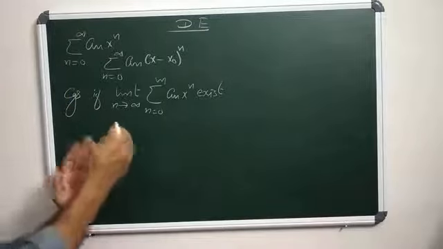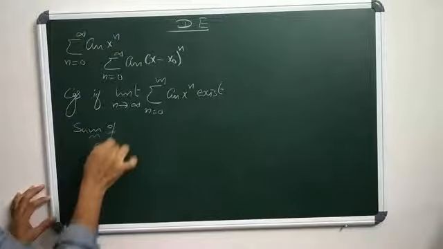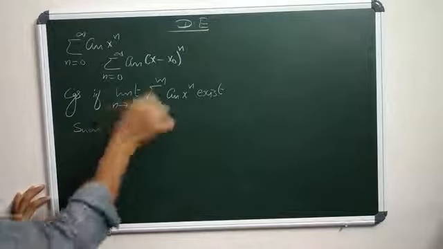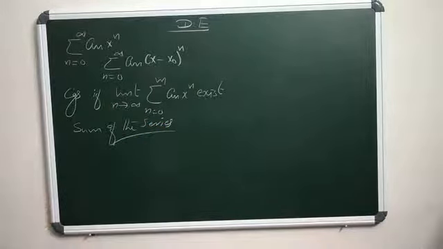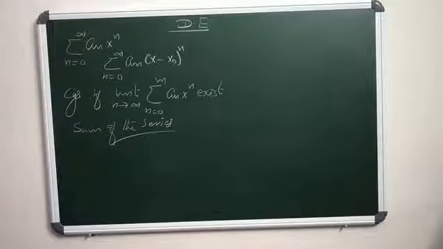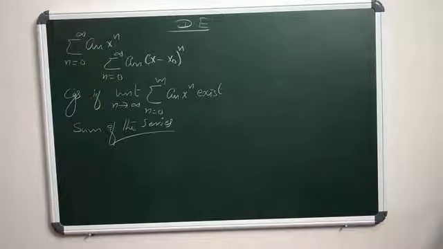The value of this limit, the limiting value, is said to be the sum of the series.